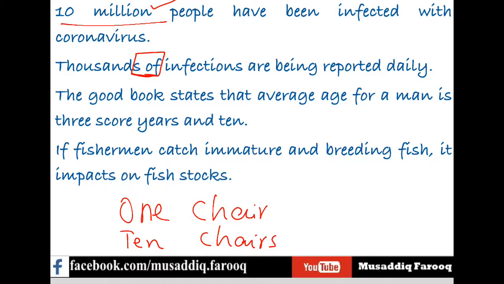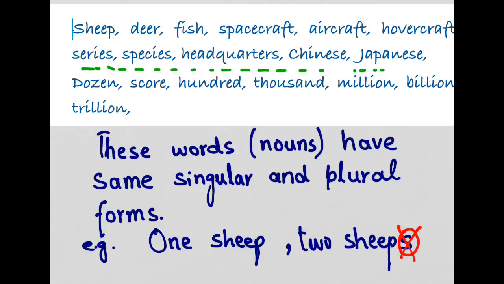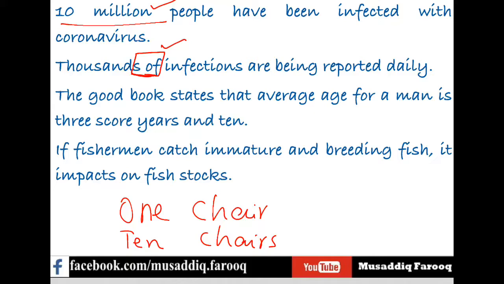So: thousands of infections are being reported daily. This is a correct sentence. There is no problem in this, although it takes S with it. In summary, the words below this dotted line do not take S in usual circumstances, but they necessarily take S if there is "of" after them. So here is "of", so we can say thousands is correct.